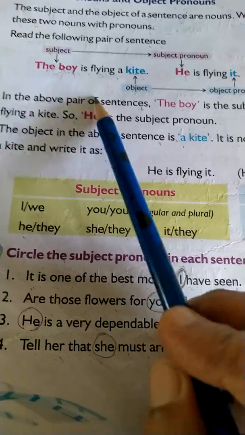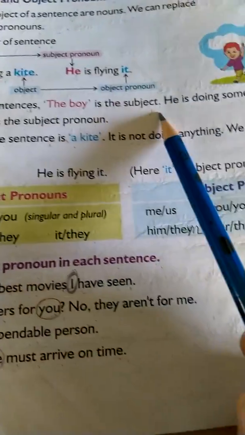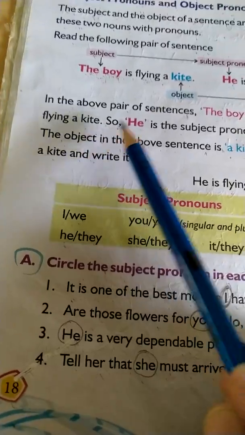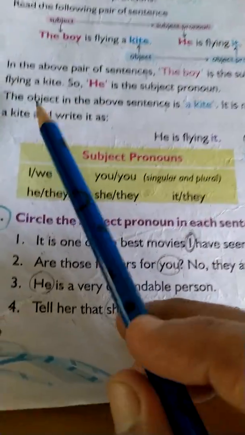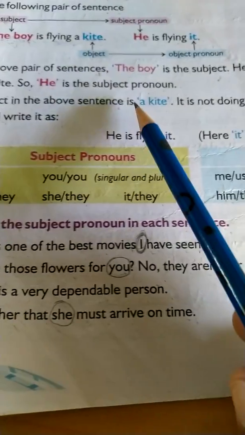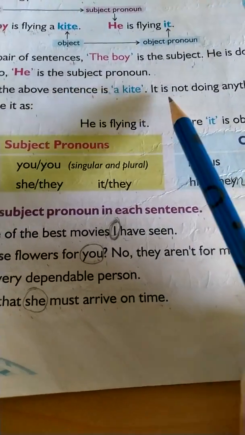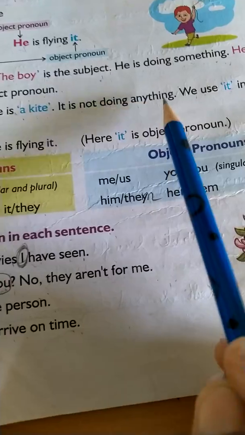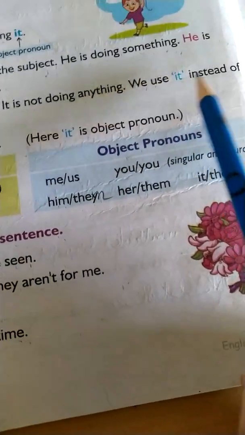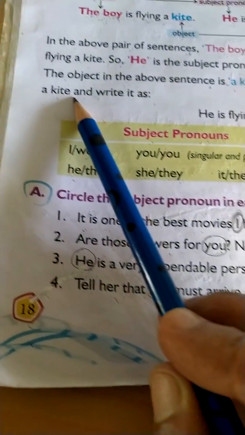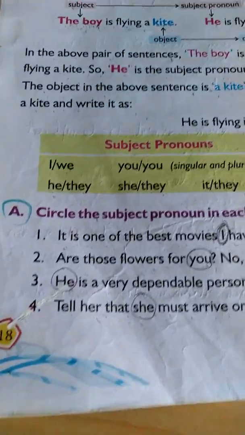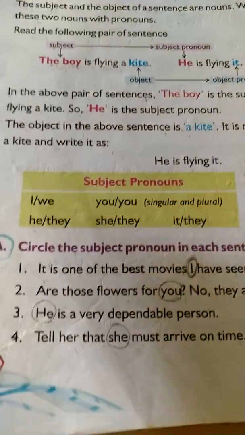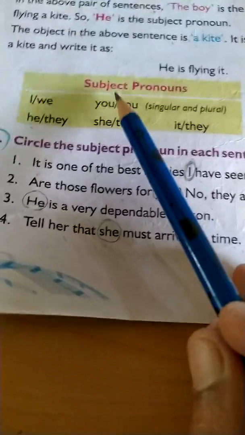In the above pair of sentences, the boy is the subject. He is doing something. He is flying a kite. So, he is the subject pronoun. The object in the above sentence is a kite. It is not doing anything. We use it instead of a kite and write it as subject doing an action, object receiving an action.